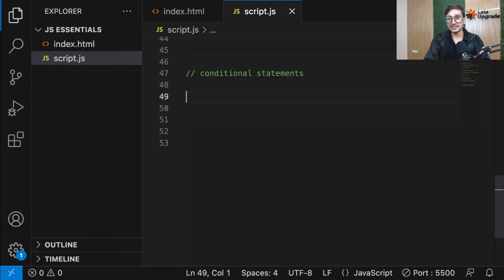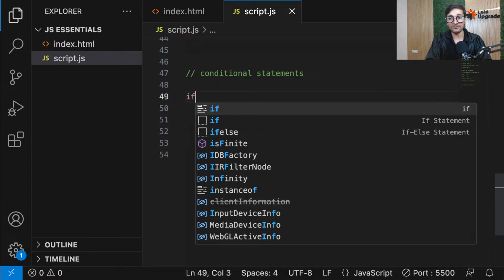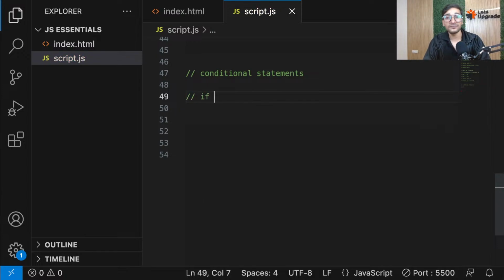Just like in English, whenever we want to mention a condition, like if this happens, then this should happen, if this is true, we always use the keyword if. Same in programming, guys. If you want to write conditional statements or conditional based logic, you have to use a keyword called if. Now let's move ahead.